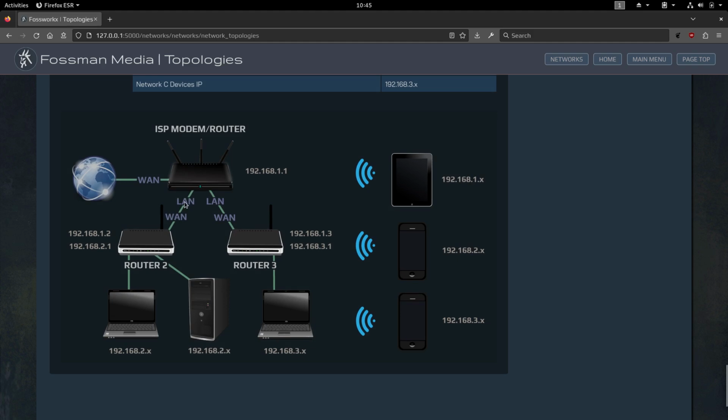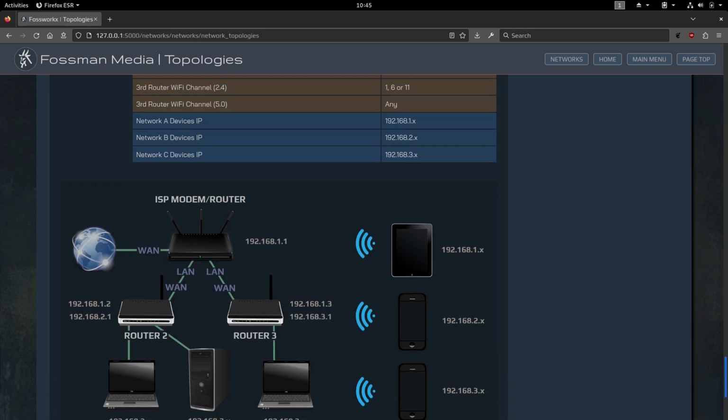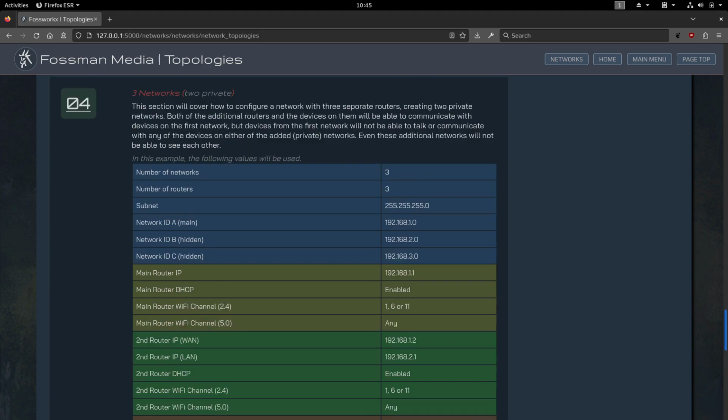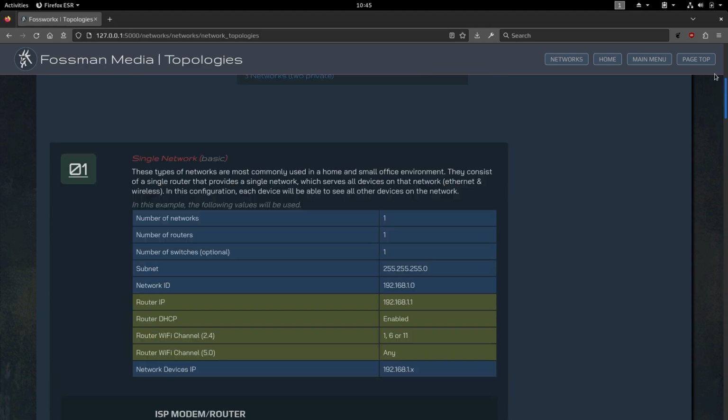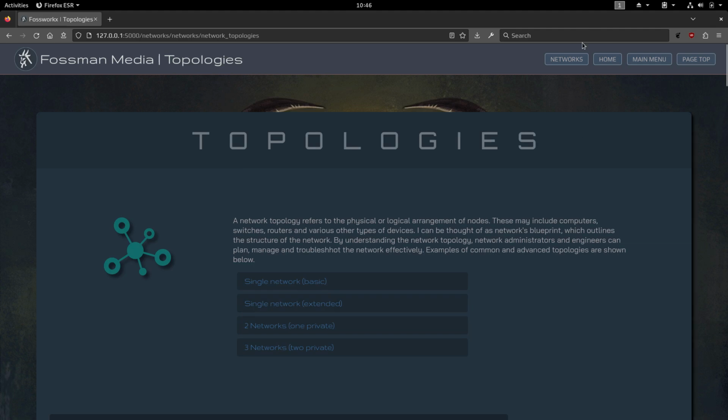For example, right here at the bottom, we'd have 2 additional private networks, with the only exception being that these routers are connected through the WAN instead of the LAN to make those private. And then you add an additional subnet, so these devices here don't conflict with devices on other networks. And I'm completely lost in the weeds right now. Sorry about that. But yeah, that's topologies.